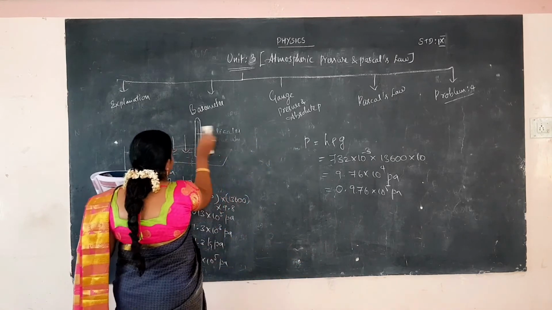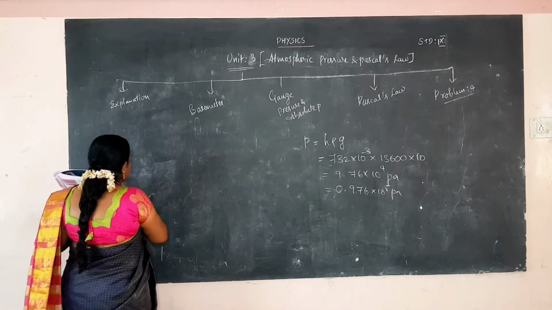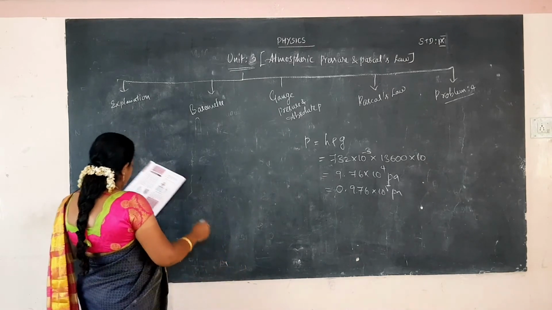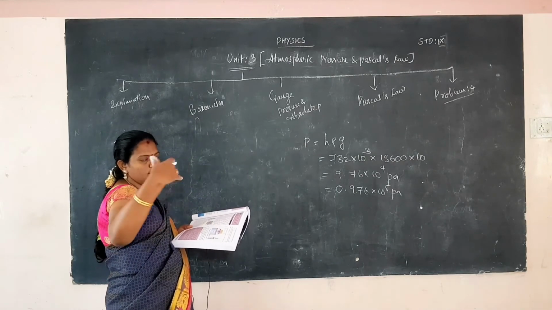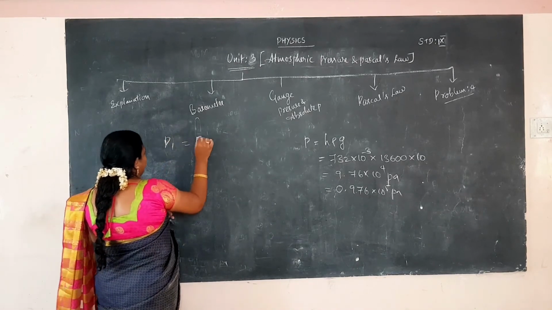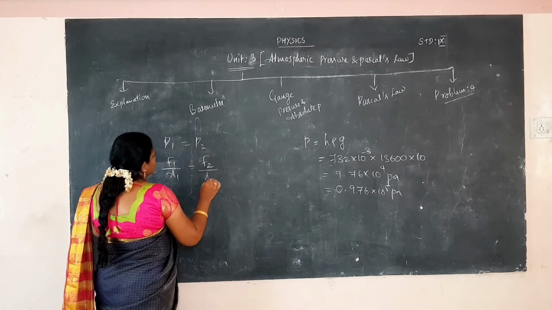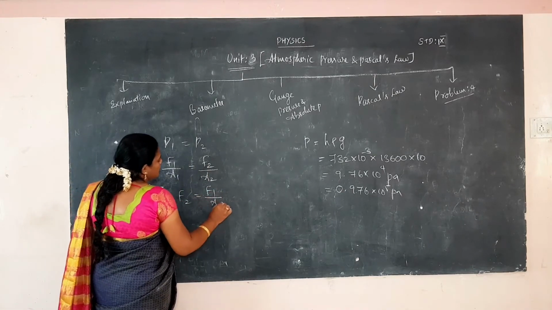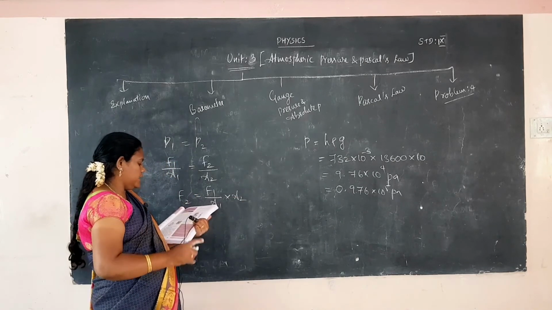So, first, what are the given values? You have to mention them. According to Pascal's law, P1 is equal to P2. Pressure in the first piston will be equal to pressure in the second piston. So, F1 by A1 is equal to F2 by A2. We want F2, so F2 is equal to F1 by A1 into A2, as I already told. So, we want the values of A1, A2 and F1, which are given in the problem.